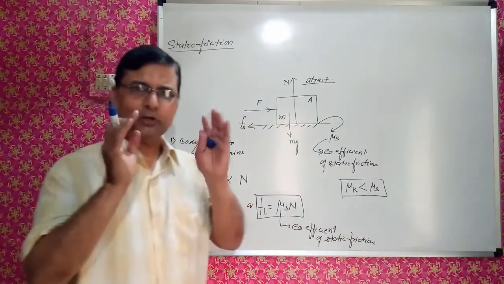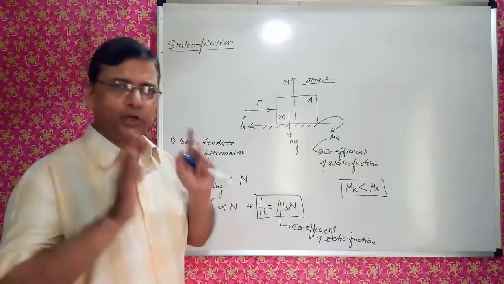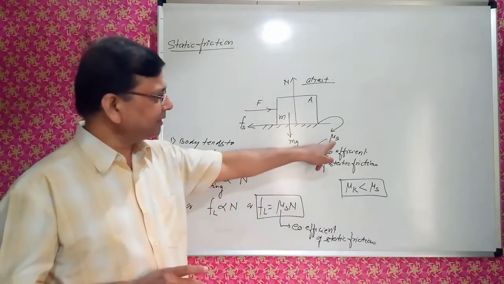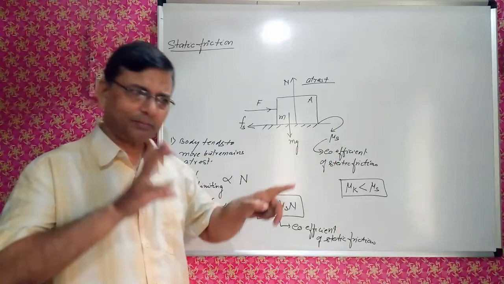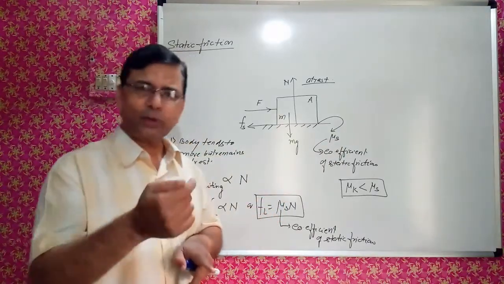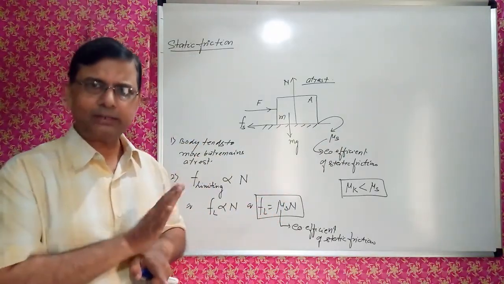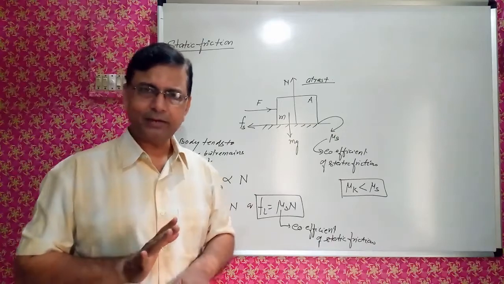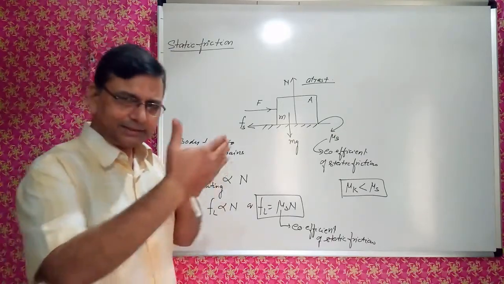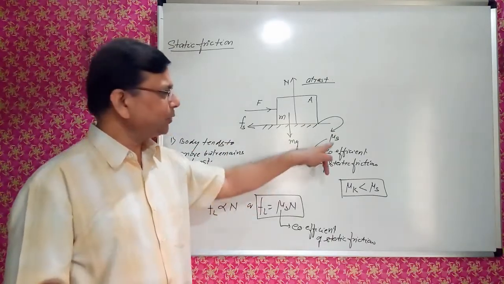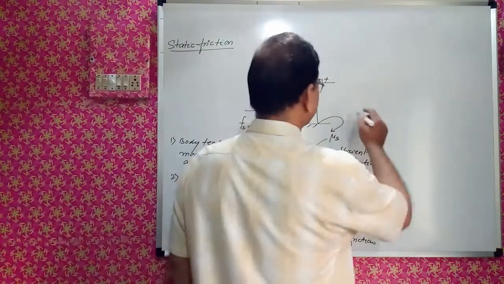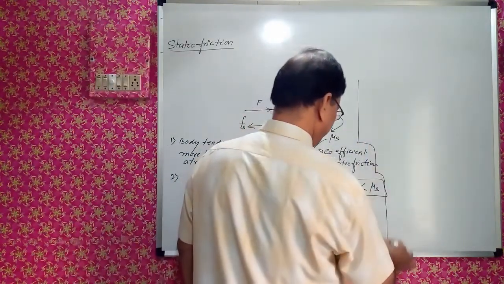So in the numerical problem also both the things are given, mu s and mu k. When the body starts moving, whatever frictional force we have to calculate, that is the kinetic friction, right? And as long as it is at rest, we will be using the coefficient of static friction.